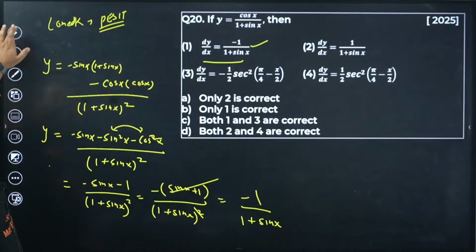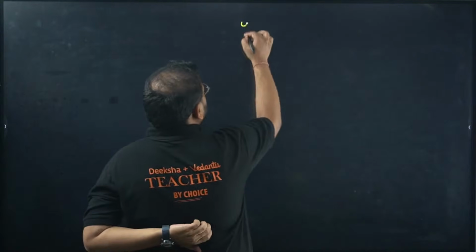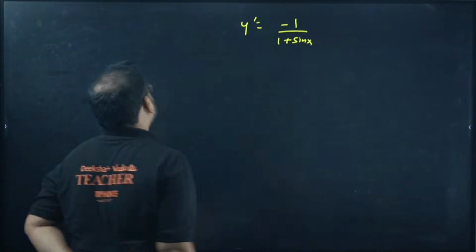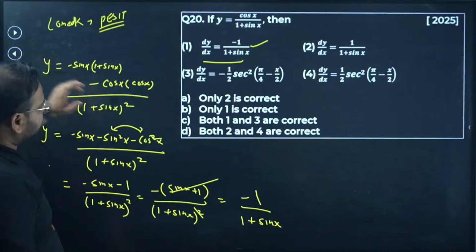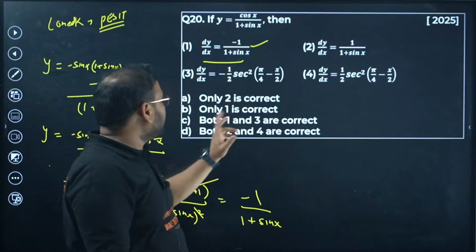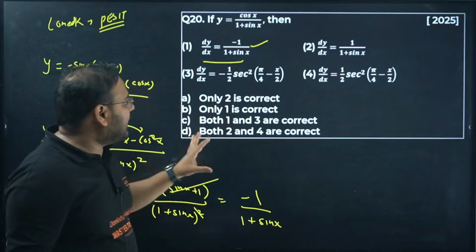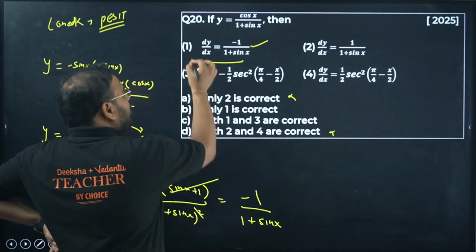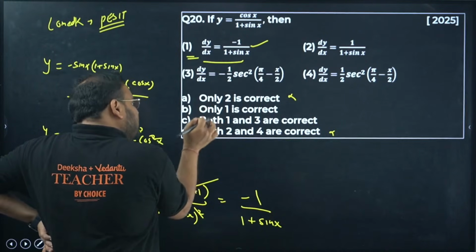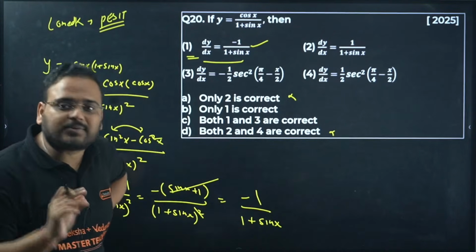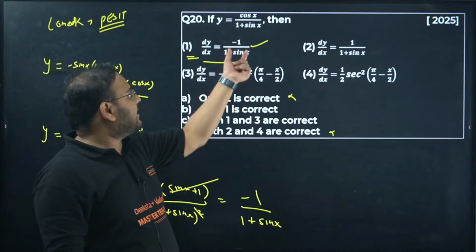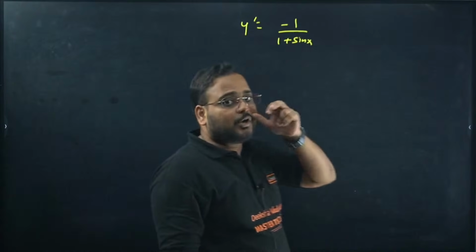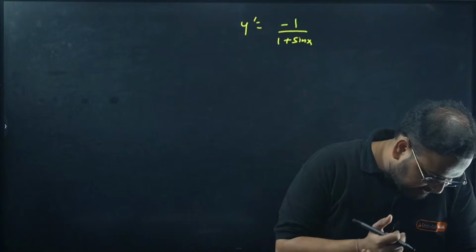This is clear, guys? Yeah. Now you have the y dash value as minus 1 upon 1 plus sin x. Okay, now look at this. We have options as only 1 correct, only 1 and 3 correct. So we know that we don't have to worry about these two statements because we got 1 as correct. It means either B is right or C is right. Let's quickly check the option C. Okay, now 1 plus sin, I want to go to sec square. It means I have to make this as cos, right?